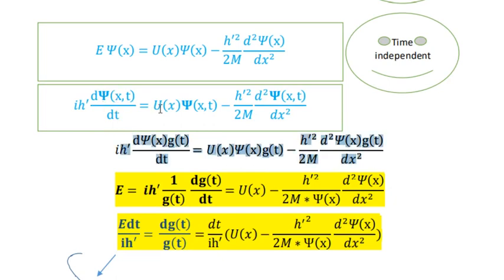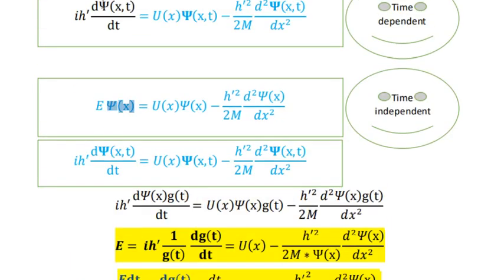This is the same. Just briefly to tell how we have reached the time independent. Previously we have mentioned that this is the wave function, and any function which depends on several variables, we can mathematically write into separated different functions.